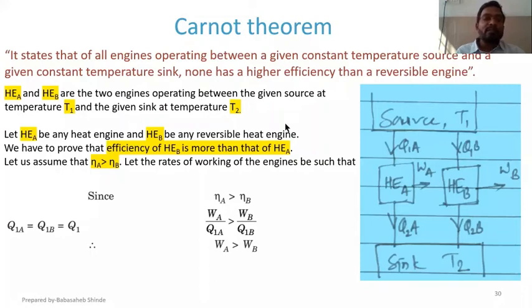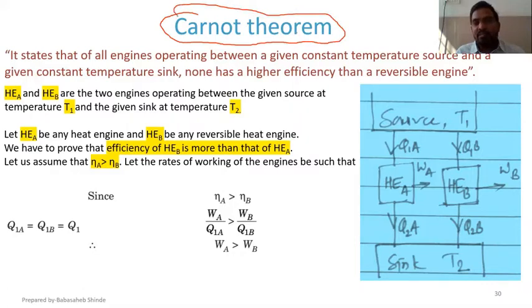Okay, so the next part is now Carnot theorem. I have observed this while assessing university question papers. Many times when they ask to explain Carnot cycle, people write the Carnot theorem, and when they ask to write Carnot theorem, they write Carnot cycle.